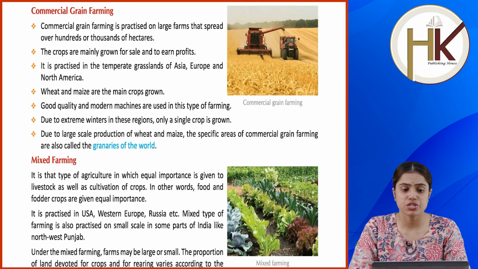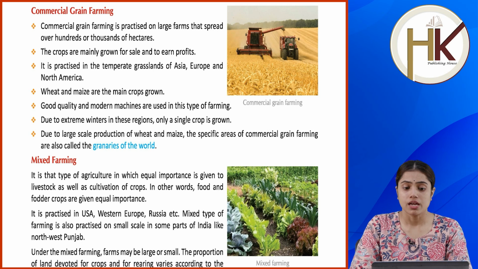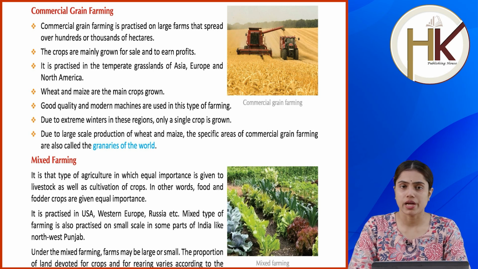Commercial grain farming. Commercial grain farming is practiced on large farms that spread over hundreds or thousands of hectares. The crops are mainly grown for sale and to earn profits. It is practiced in the temperate grasslands of Asia, Europe and North America. Wheat and maize are the main crops grown. Good quality and modern machines are used in this type of farming. Due to extreme winters in these regions, only a single crop is grown. Due to large-scale production of wheat and maize, the specific areas of commercial grain farming are also called the granaries of the world.